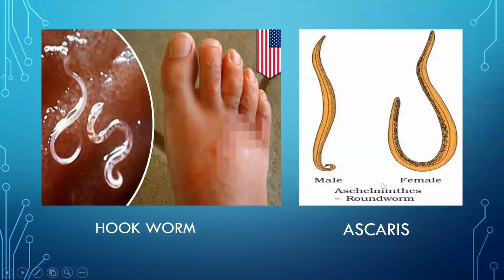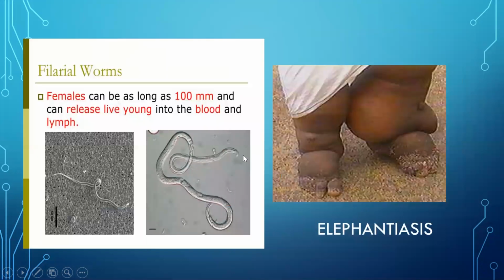See, this is roundworm, Ascaris, the male and the female. Female is longer, it is turned. This is hookworm. Hookworms produce some skin problems, you can see over here. This is filarial worm. It causes a disease known as elephantiasis, where your lymph nodes swell, your limbs swell and become like an elephant's.